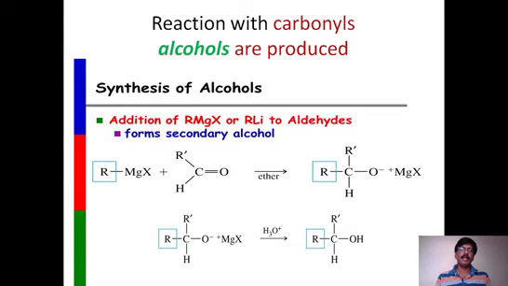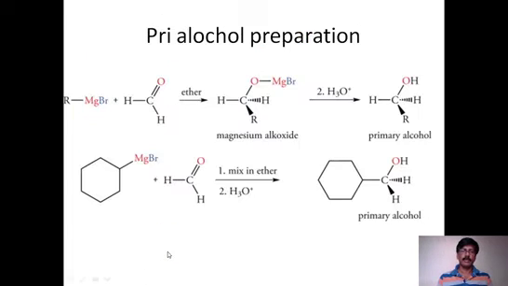Now, depending on these two groups here, we decide what type of alcohol is forming. So let us take that up. For example, let us take primary alcohol preparation. How is a primary alcohol prepared? Anyhow, we are getting the R group from RMgX. This R is coming from RMgX. So on this side, there should not be any R.